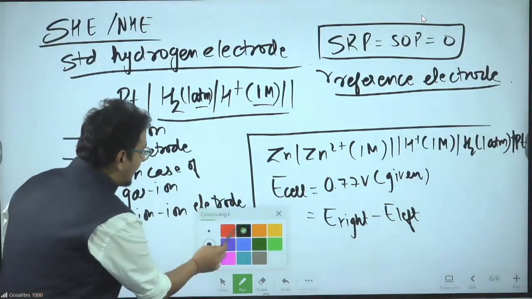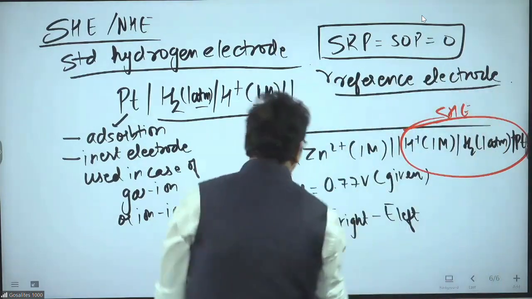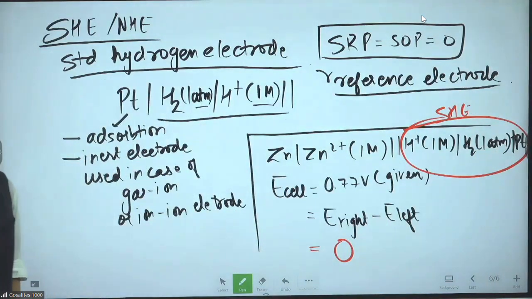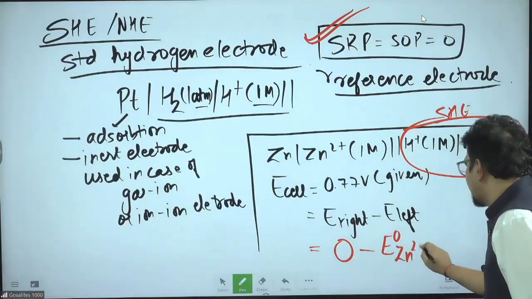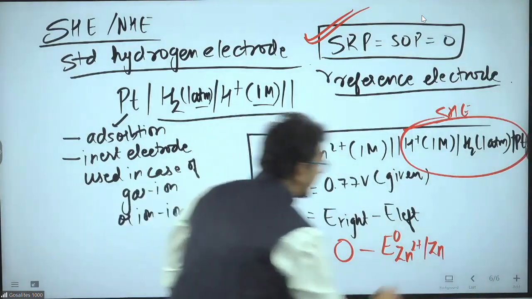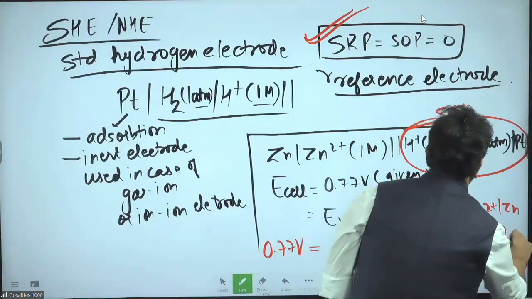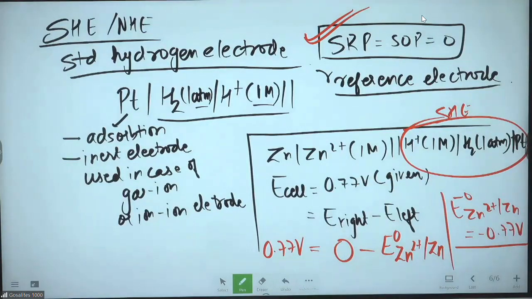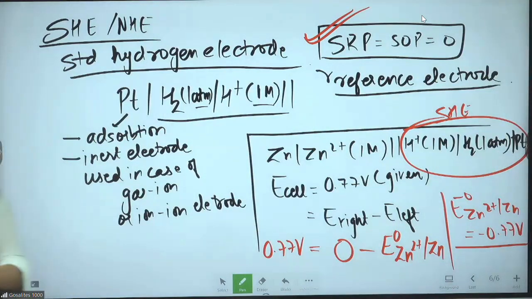But on the right side, I have my world-famous SHE. So the right side value will be 0, assumed to be 0, taken as 0. That is what we have done. Minus the left side value, which will be E naught of Zn2+/Zn, which is given as 0.77 volt. So by this, I will get the value of E naught Zn2+/Zn equal to minus 0.77 volt. Using the hydrogen electrode, I can find the SRP or SOP value of any other electrode.